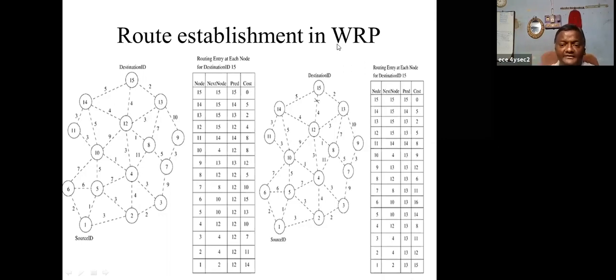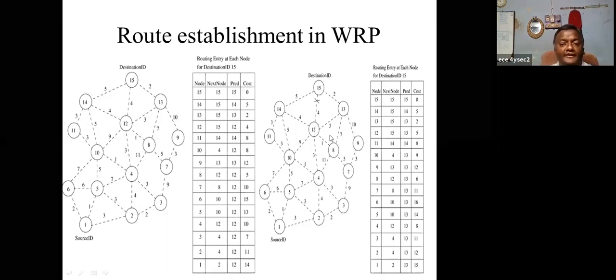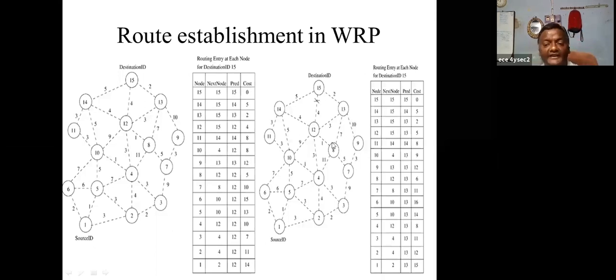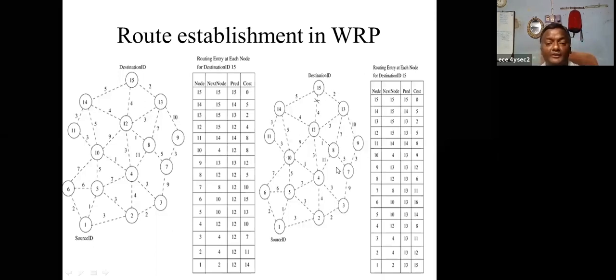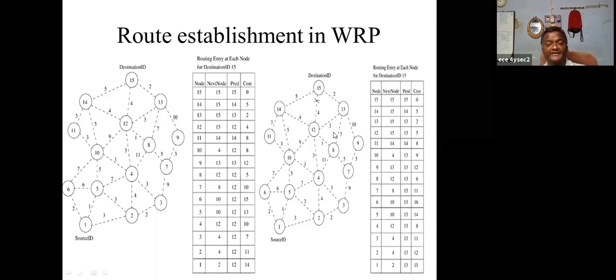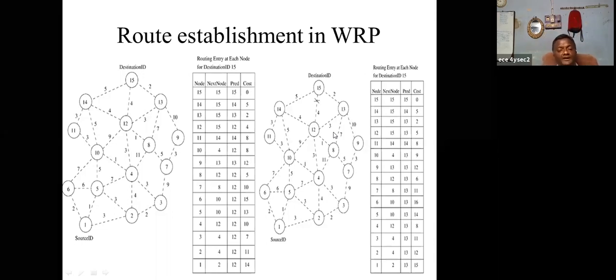To choose the immediate path, 14, 13 and 8 cannot change. Who can change? 4 and 10, because we want to avoid this 12. So 4 and 10 should update this information, and they can share it to find the shortest path to 15. Because 12 is not working, it is a break. By this way, they can update the routing tables.